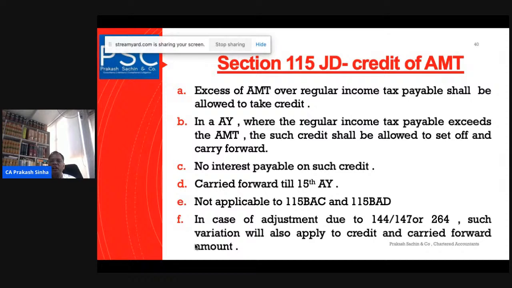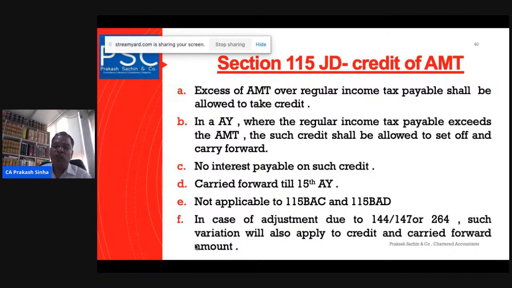It is not applicable to 115BAC and 115BAD. We have already discussed that 115BAC talks about the special rate of taxation for individuals and HUF, and 115BAD talks about the special rate for cooperative societies. Since these are covered there, 115JC as well as 115JD will not apply.